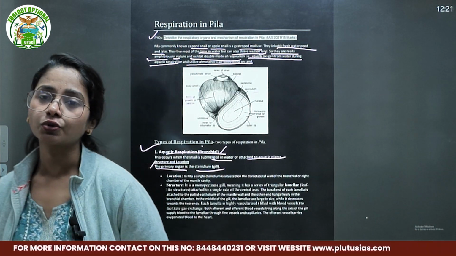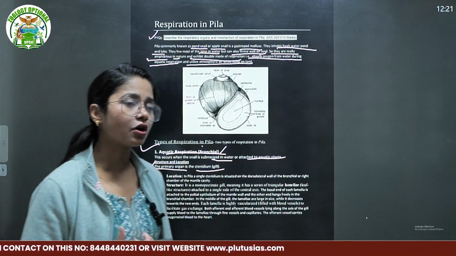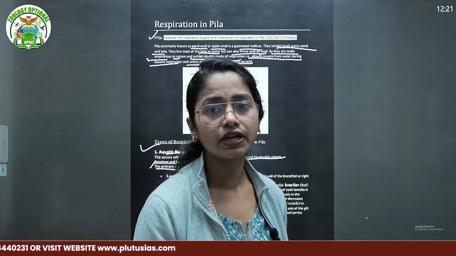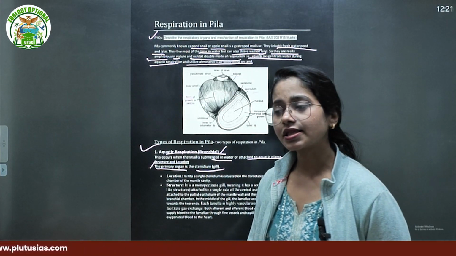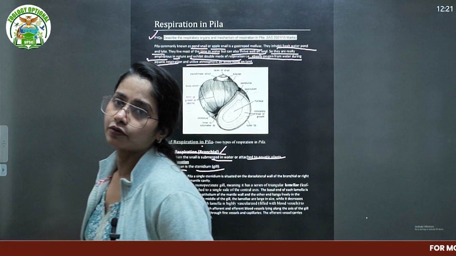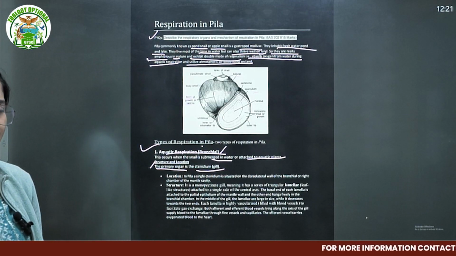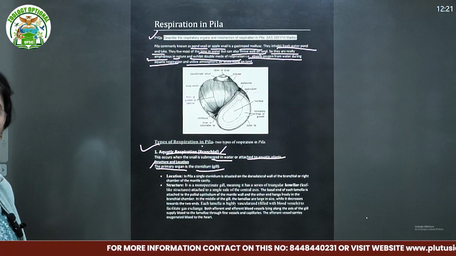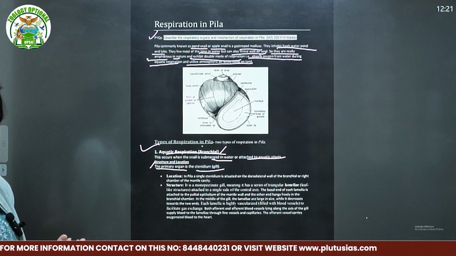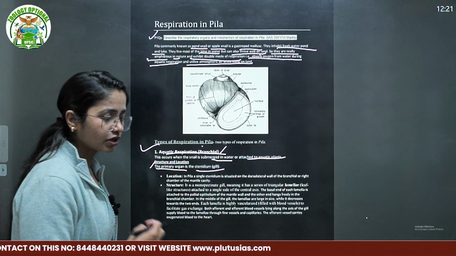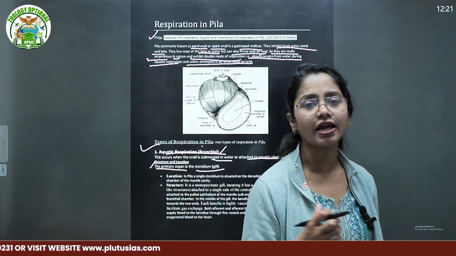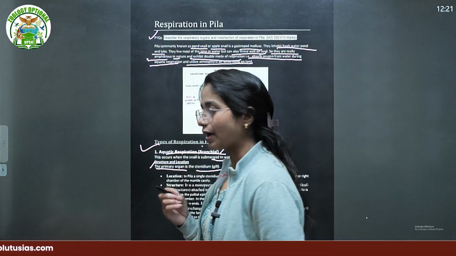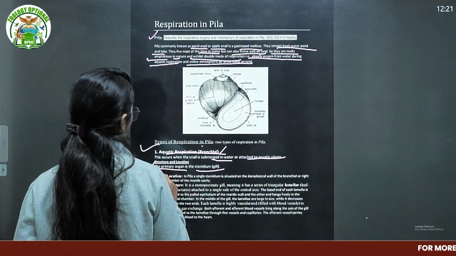Why am I mentioning true gills? Because when we talk about respiration in Mollusca, there are also secondary or adaptive gills found, and that's a different story, the three types. But Ctenidium are your true gills. Of course, we'll talk about that further. Water is passing through the gills, and there is exchange of gases through the laminar structure. So Ctenidia are your true gills.